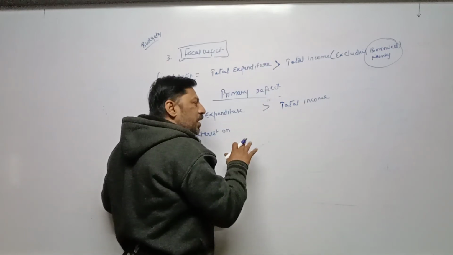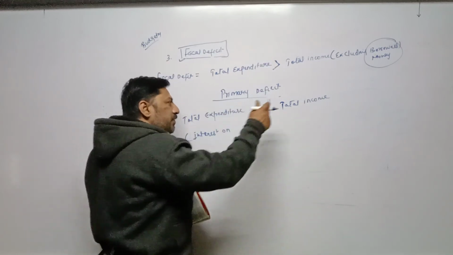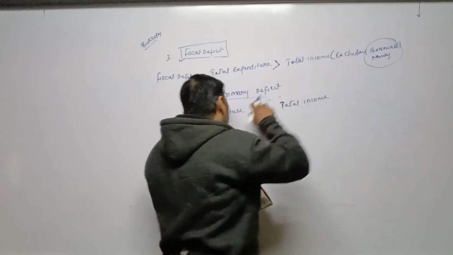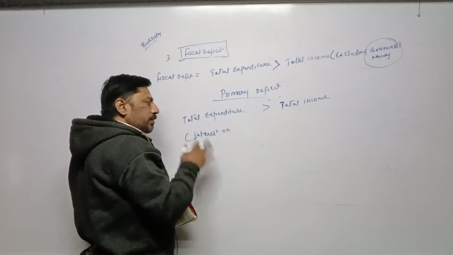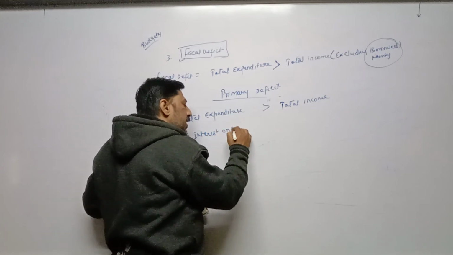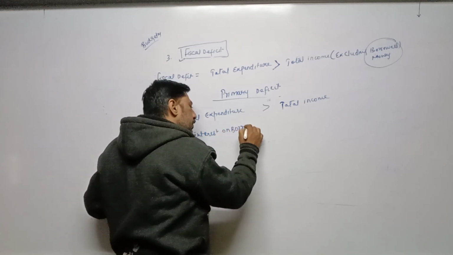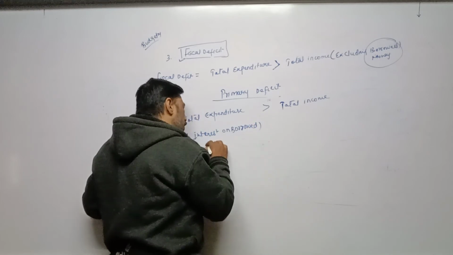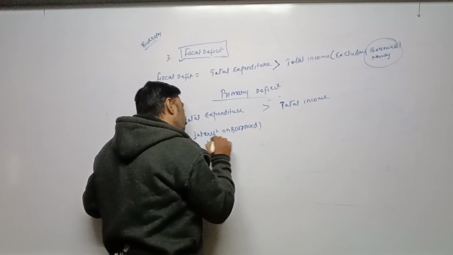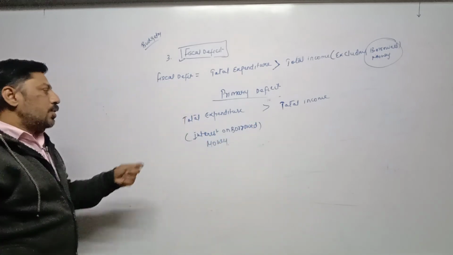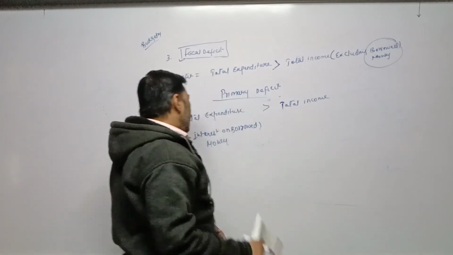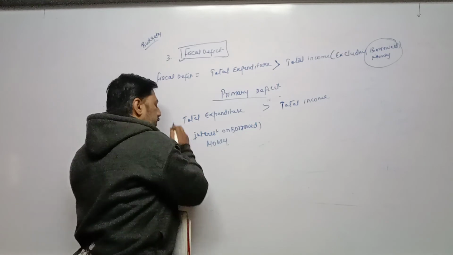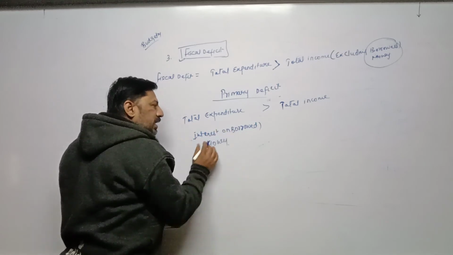It means one-sided expenditure. That's why, when we are not taking the borrowed money, against that whatever interest we have to pay on that borrowed money, we exclude it. So in case of primary deficit, total expenditure remains more than total income, and interest on borrowed money is not to be taken.